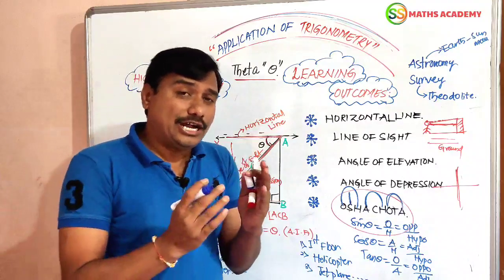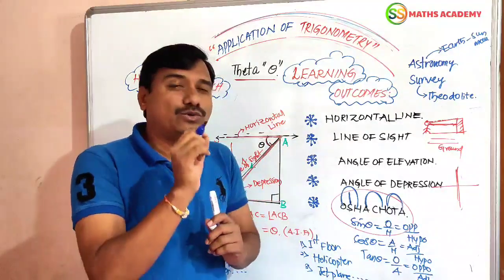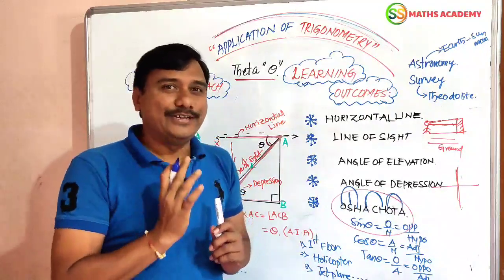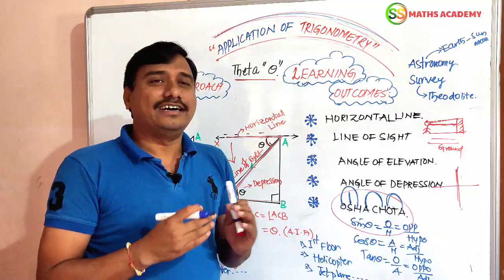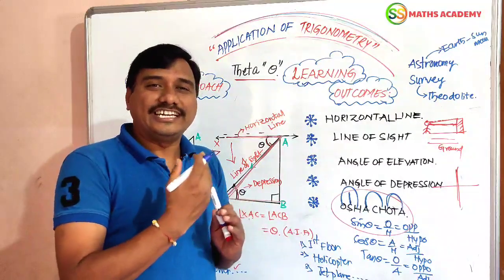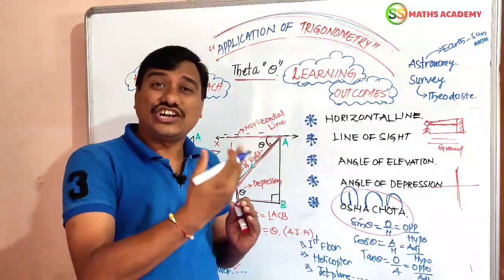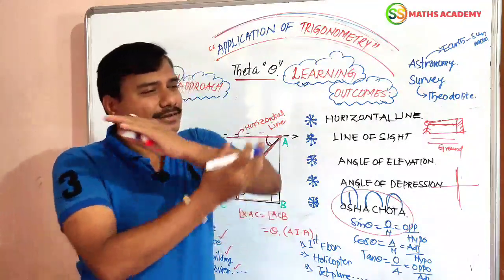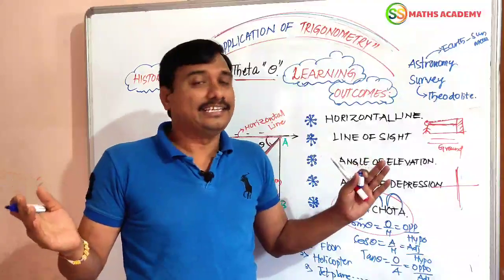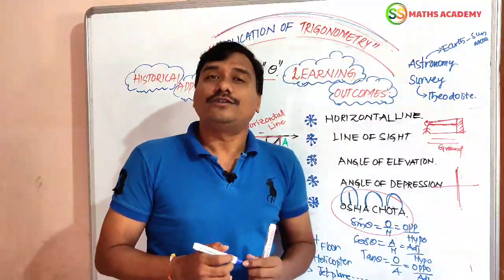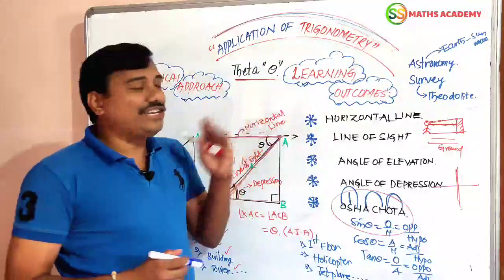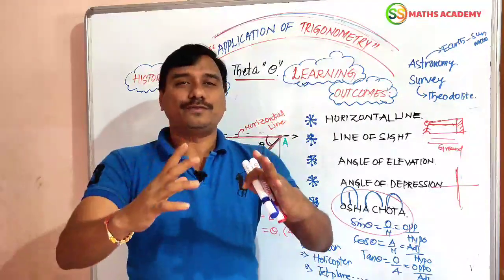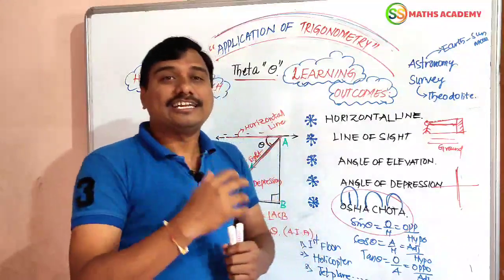And also, I explained in our videos how to understand the trigonometric table in a few seconds. See the video, then you will understand the trigonometric values from 0 to 90 degrees: 0, 30, 45, 60, 90, with sin theta values 0, 1 by 2, 1 by root 2, root 3 by 2, 1. The remaining values come as they are, friends. This is the main introduction class of applications of trigonometry. By solving such questions, you will find the subject very easy to understand.